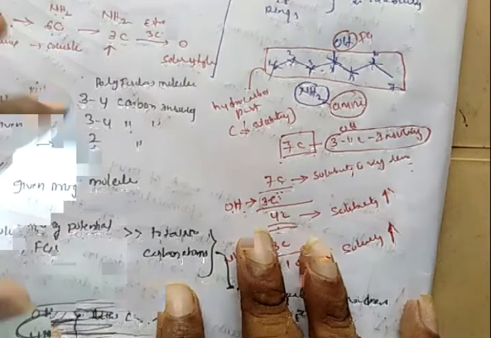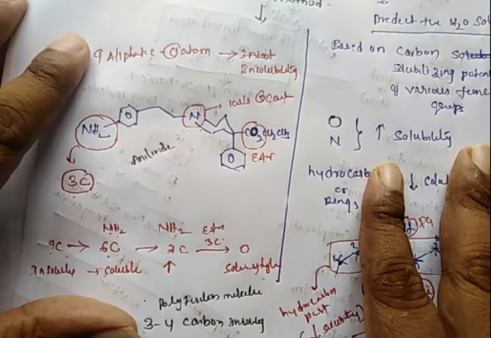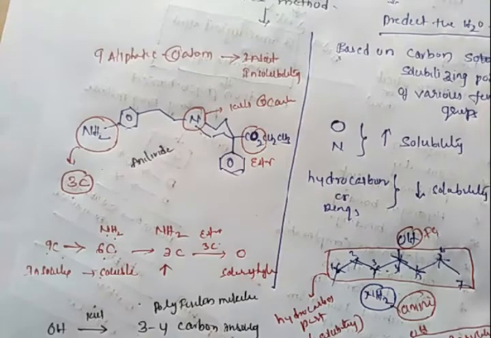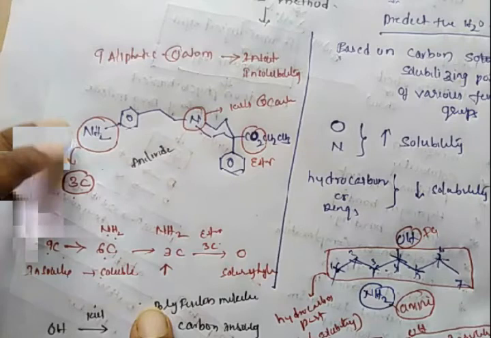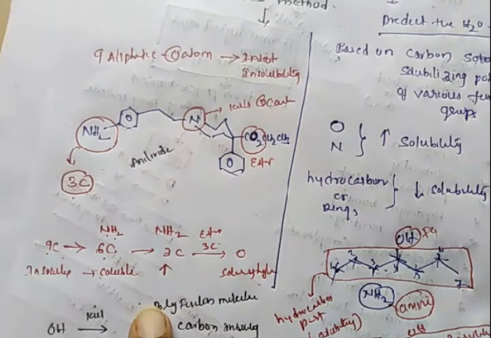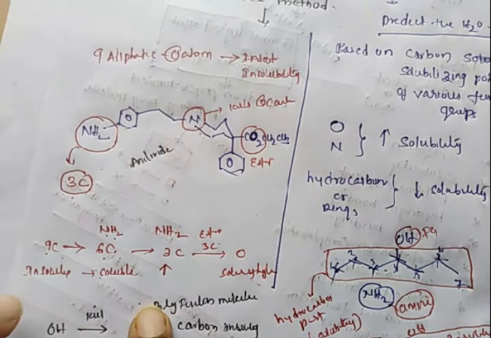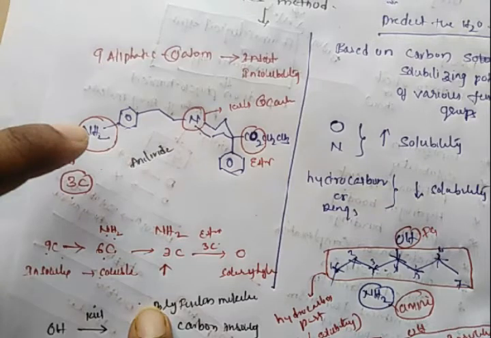Based upon this, in this alkylated drug, there are 9 aliphatic carbon atoms. The insolubility nature of this alkylated drug is due to 9 carbon atoms in this hydrocarbon part. But due to the introduction of an NH2 group in this molecule, the NH2 group can compensate 3 carbon atoms' insolubility. So the insolubility of this NH2 group containing alkylated drug is due to only 6 carbon atoms.